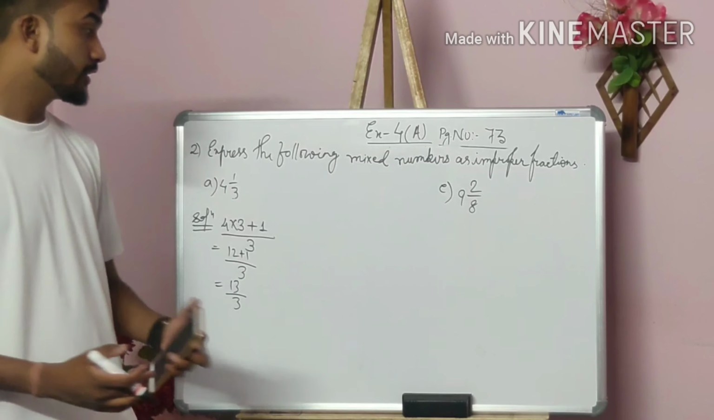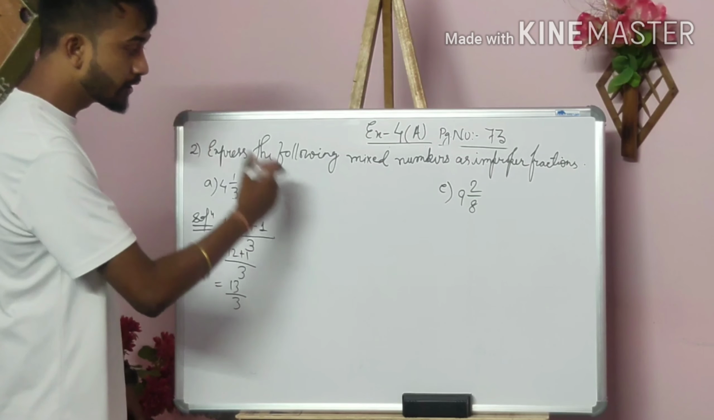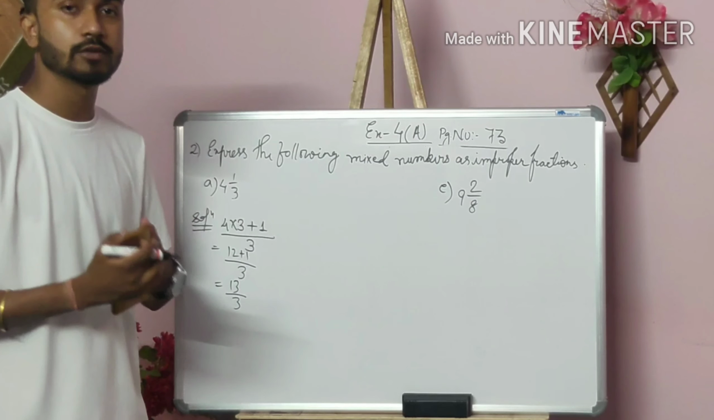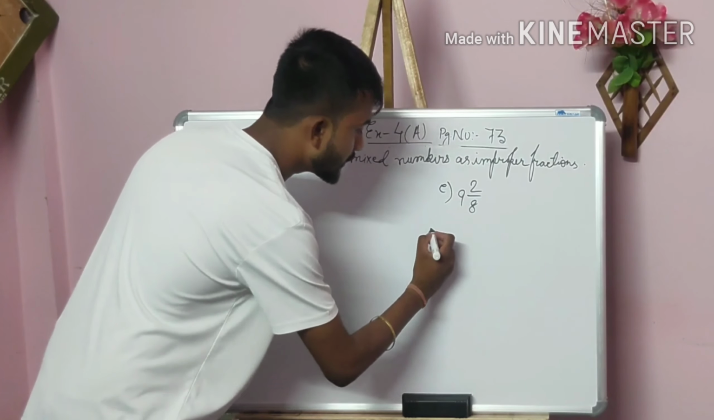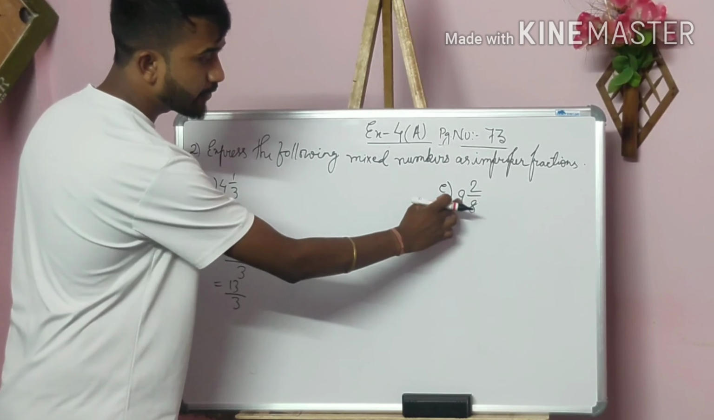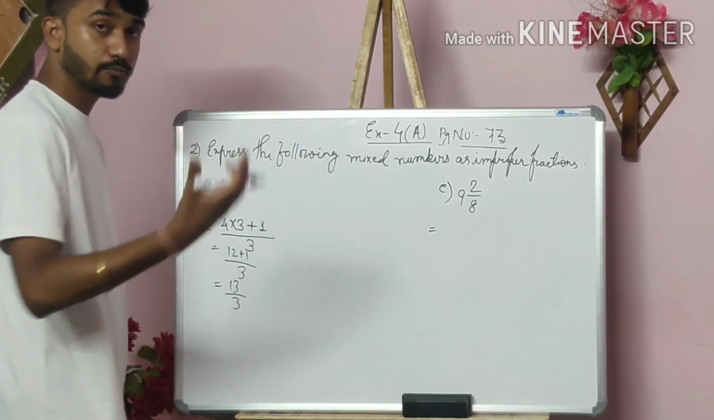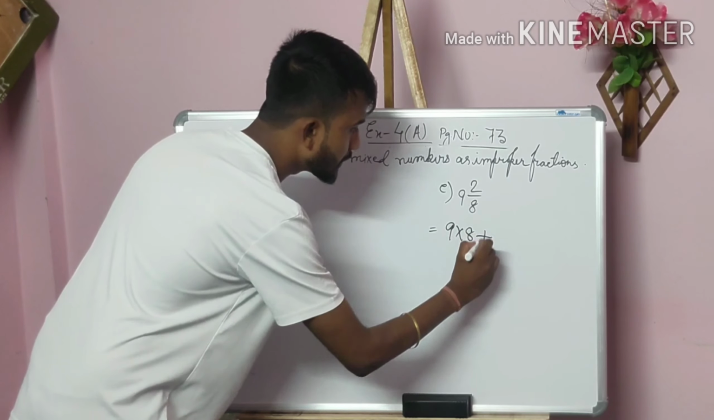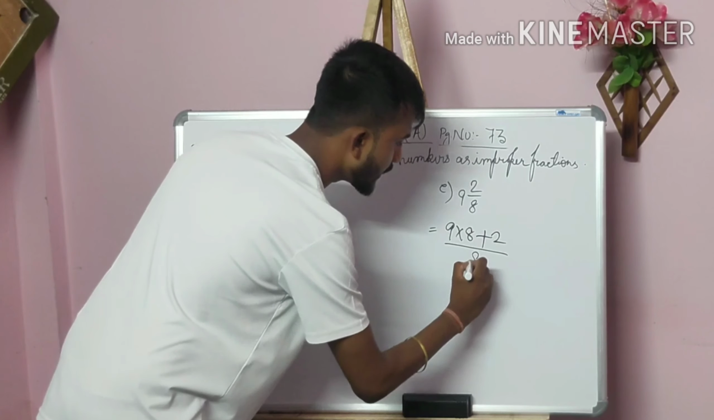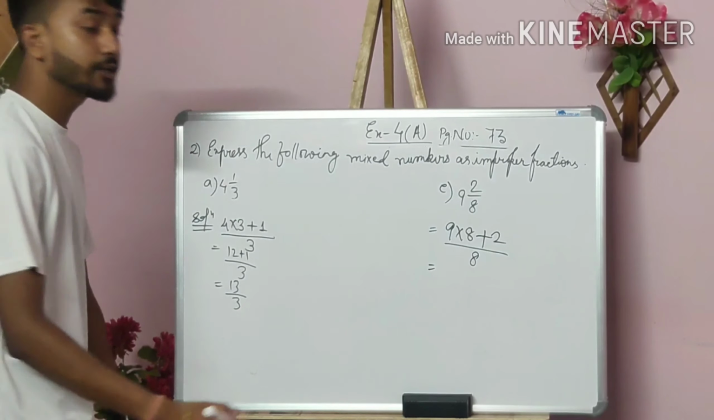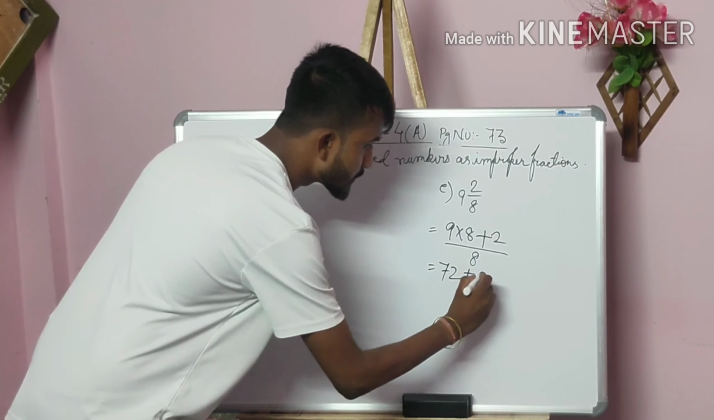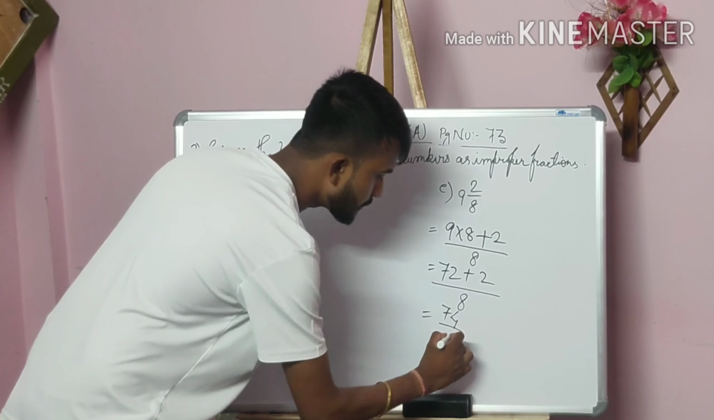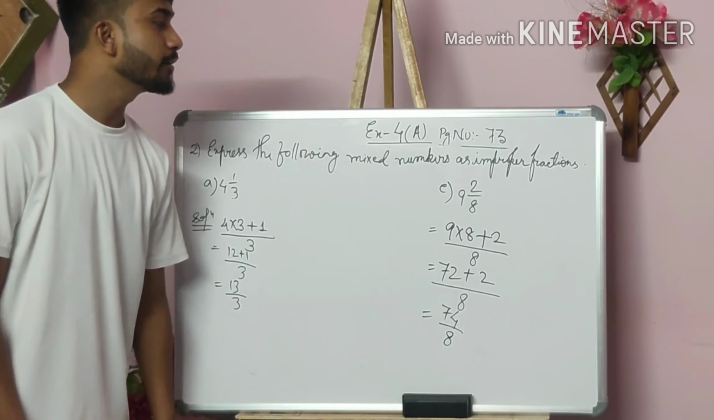Okay. Now can I go to the next question? Number E I have written. Whatever questions are left are for your home assignment. Try it. If you are not able to do it, again ask me. Okay. So again you see here, I will do the same question. 9 into 8. Whatever product we get, just add that number with 2. So 9 into 8 plus 2 divided by 8. 9 eights are 72. So 72 plus 2 divided by 8. So 72 plus 2 is equal to 74 divided by 8.